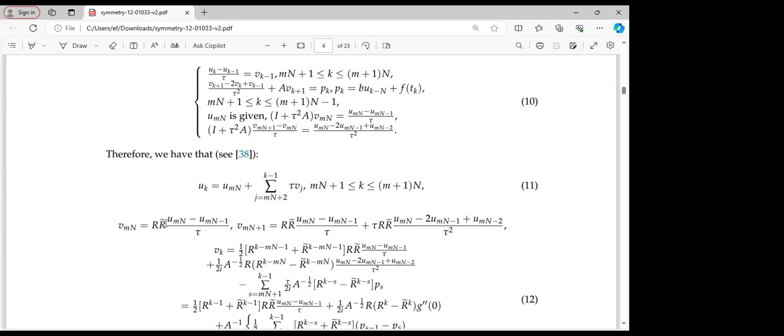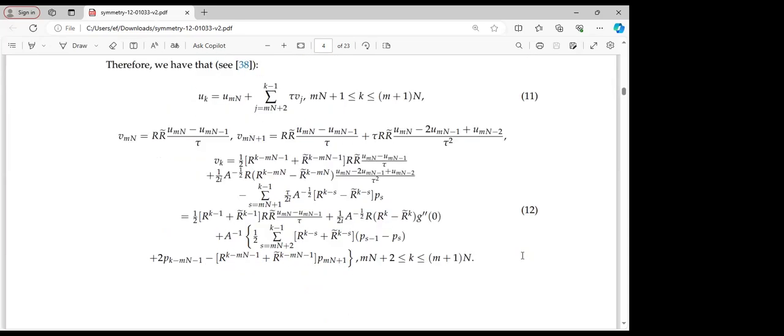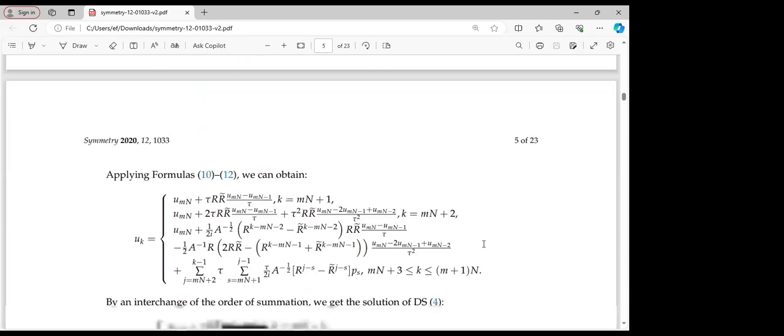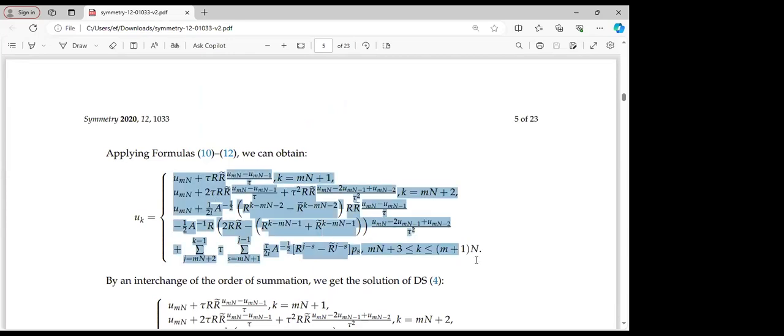That leads us, after much simplification, to obtain this equation 12. So applying formulas 10 and 12, we will obtain that u k will be simplified so that we have the following system that we see here.